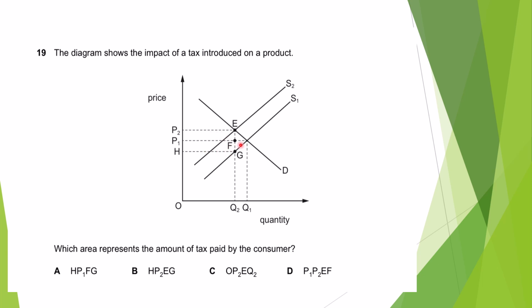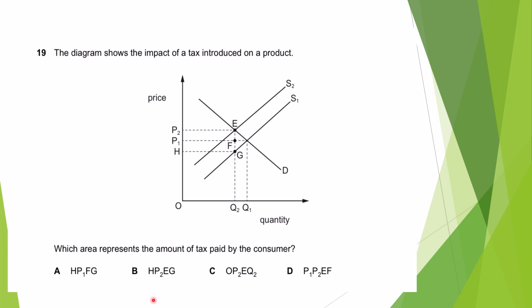Okay, now remember this thing. This is an equilibrium price, initial equilibrium price, right? Above this is paid by the consumer and below this is paid by the producer. Again, this is an initial equilibrium price. Above this is paid by the consumer. Below this is paid by the producer. So here, at this equilibrium, now this is a new equilibrium. So we will not think about this one. This small triangle, this one.